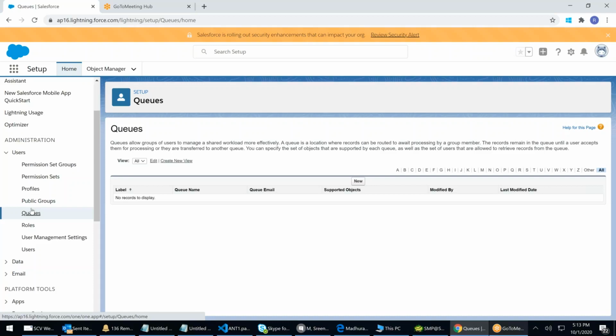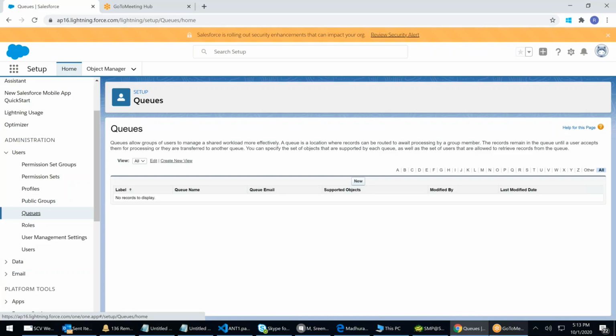Now, the queue will be accessed by a group. You will be assigning a record to the queue, and in that queue, there will be a group assigned. All the members of that queue will receive an email saying that a work has been assigned to you. Unless he goes and changes the ownership to his name, it will be lying in the queue.